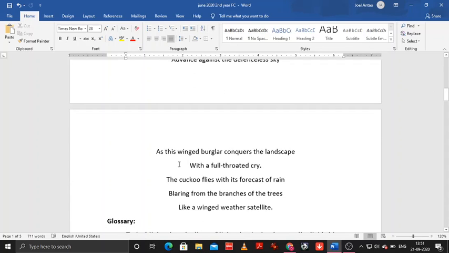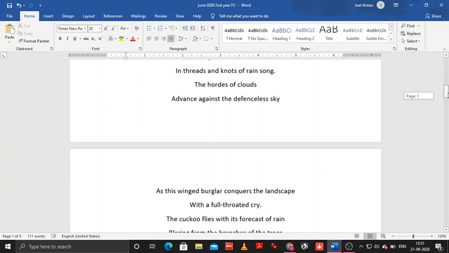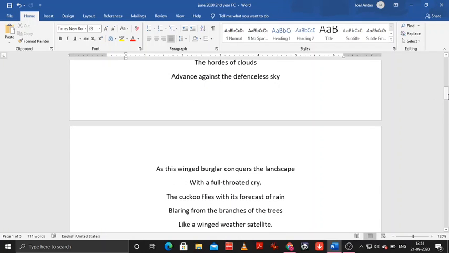So I'll read this together again. The hordes of clouds advance against the defenseless sky as this winged burglar conquers the landscape with a full-throated cry. So it is again a very imaginary situation. It is not possible that right as the bird is moving, it is going to start raining, but it is just created here. What they are saying is that as the bird moves, the clouds follow the bird, and the clouds cover the sky, as this winged burglar conquers the landscape with a full-throated cry.